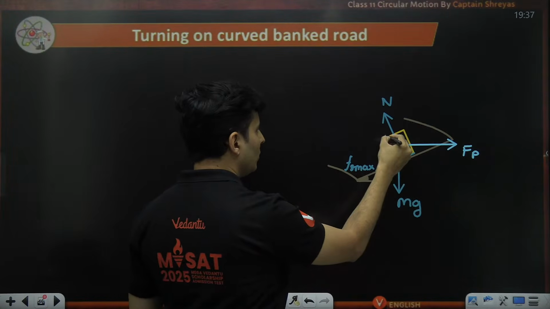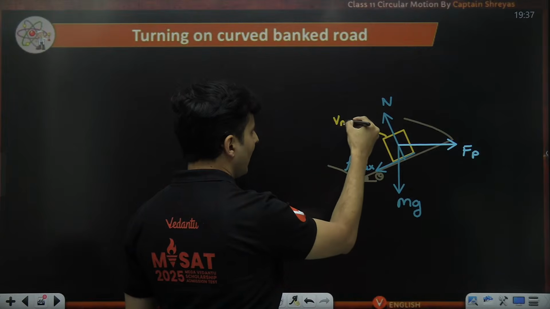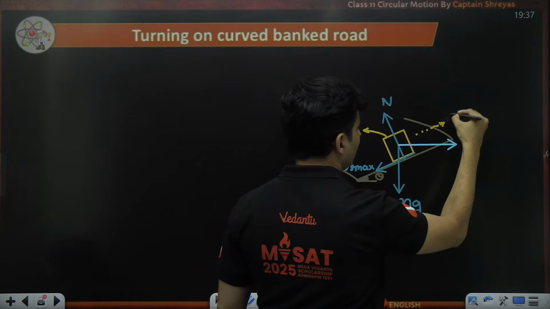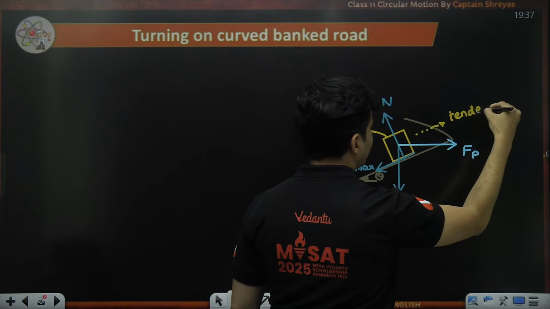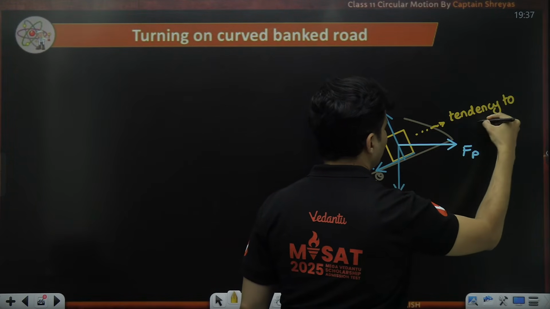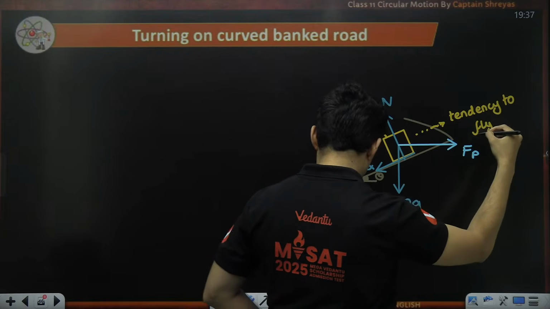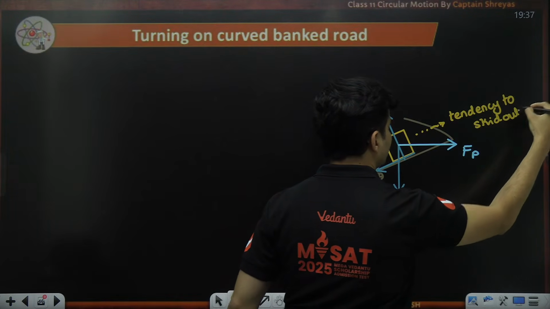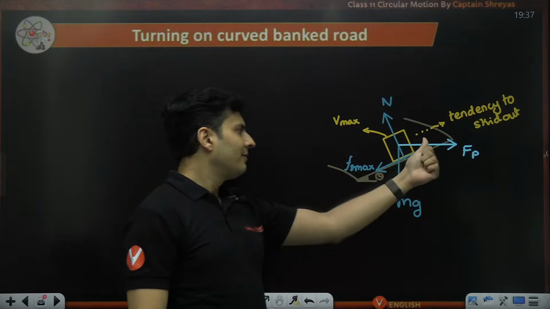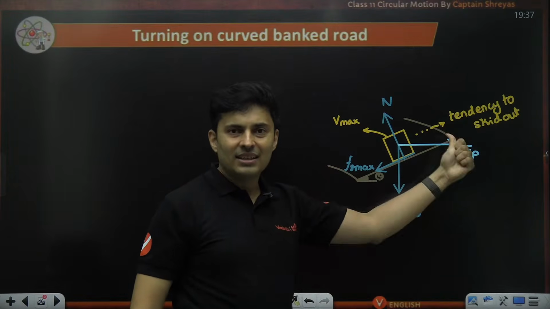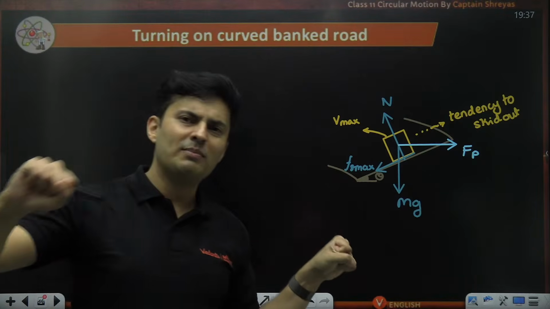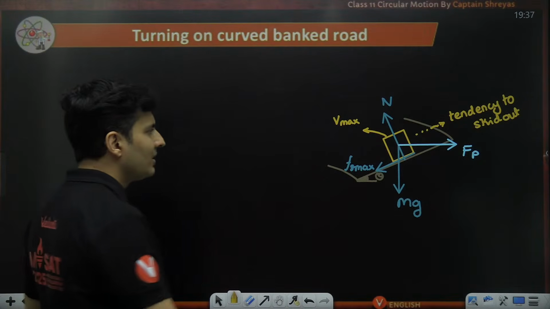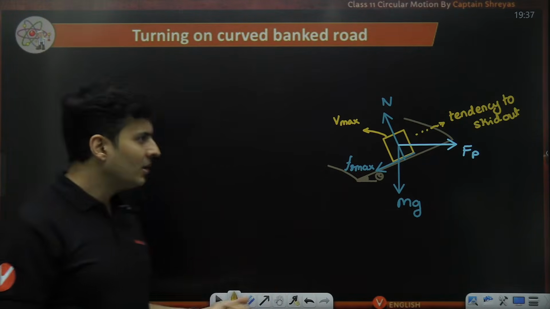I'm trying to go with maximum speed, so there will be a tendency to fly out, or tendency to skid outwards. So friction will oppose that tendency when I'm pushing myself to maximum speed. Okay, so these are the forces in such a scenario.